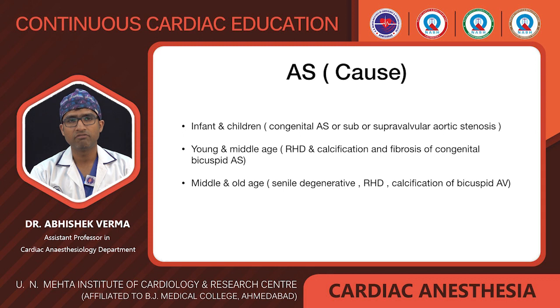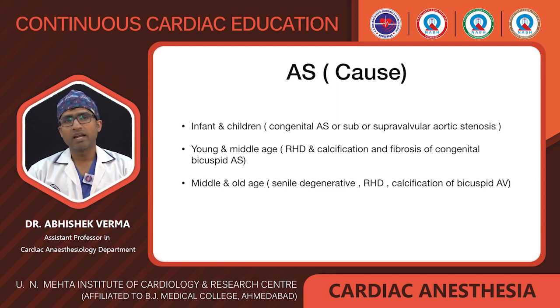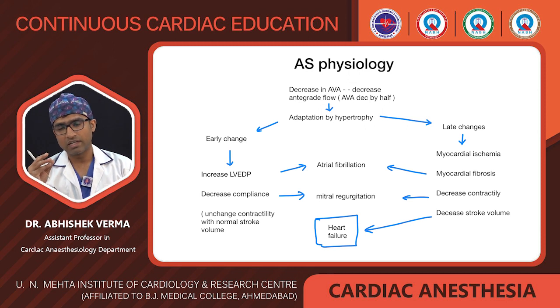In infants and children, congenital AS, valvular aortic stenosis, is very common. But in the young and middle ages, rheumatic heart disease and calcification and fibrosis of a congenital bicuspid aortic valve are the causes. In the middle and old age group, senile degeneration, rheumatic heart disease, and calcification of the bicuspid aortic valve will cause it.